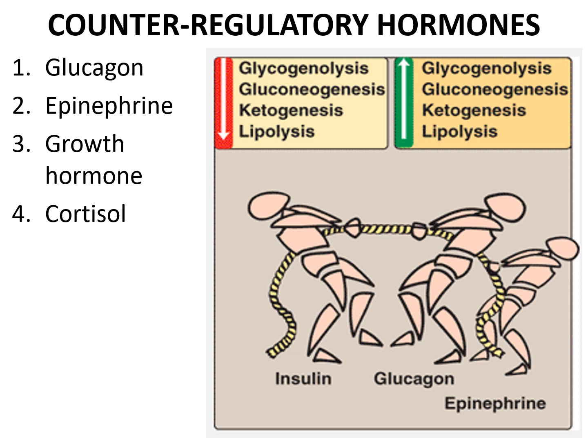It appears to have a key role in glucose counter-regulation when glucagon secretion is impaired. Normally, it also stimulates glucagon secretion and inhibits insulin secretion by the pancreas.